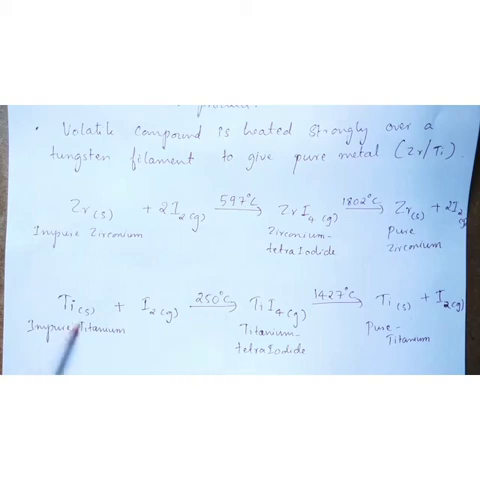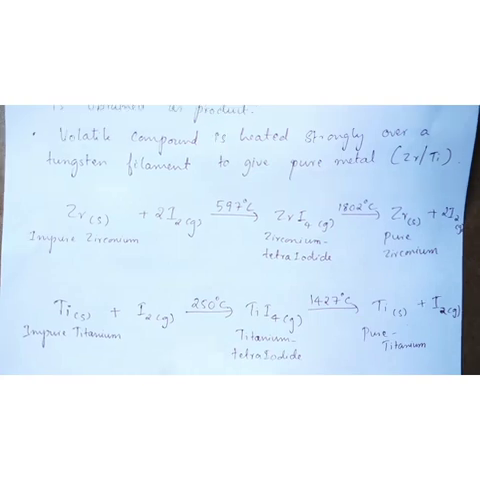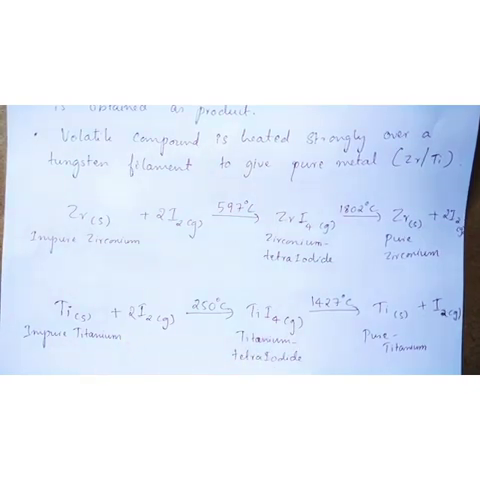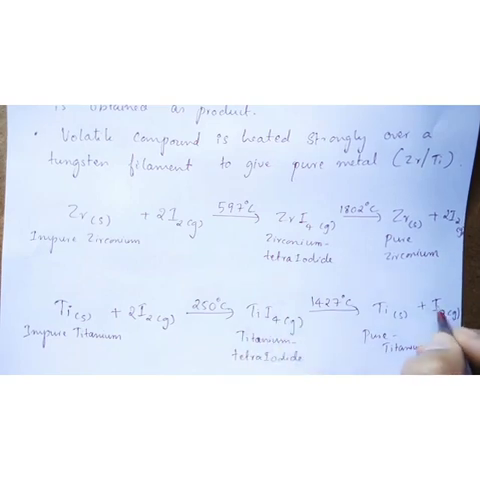Since the metal is different, slightly lesser temperature is sufficient for that. What do we get? Titanium tetraiodide gas is obtained as the product. Balance the equation. To make the number of iodines 4, put 2 here. Then this volatile compound, that is titanium tetraiodide, is taken. It is heated strongly at 1427 degrees Celsius. At that time, the compound breaks or it undergoes decomposition, producing pure titanium solid and iodine gas as the byproduct. So again, balance this equation. Here we have 4 iodines. Here only 2 iodines are there. So put 2 here.